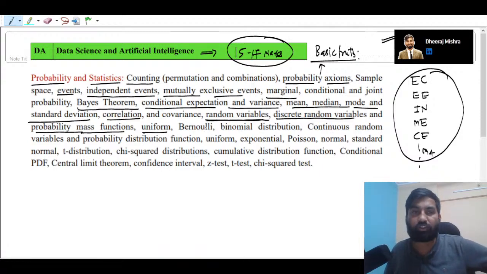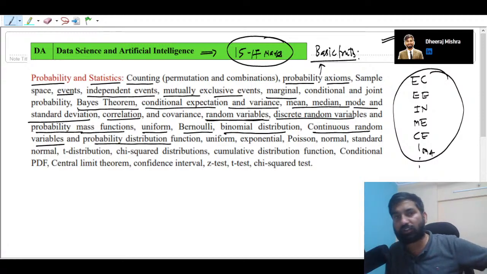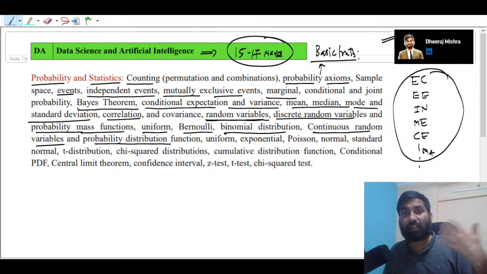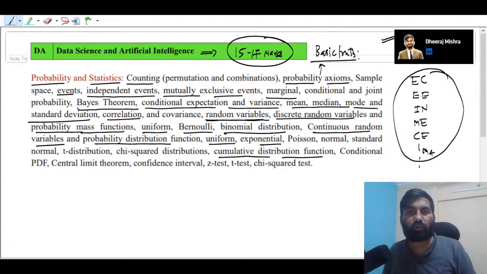We are going to talk about uniform, Bernoulli, and depending upon the Bernoulli random variable, the binomial distribution. For the continuous random variable, we are going to talk about the probability distribution function, or sometimes we call it the cumulative distribution function, which is the CDF. This topic is given here. Uniform, exponential: in GATE 2024, this topic was asked also. Then the Poisson: why do we need the Poisson distribution, and what is a real life example, so many things I'm going to talk about.